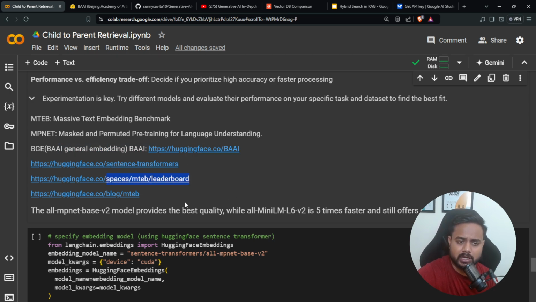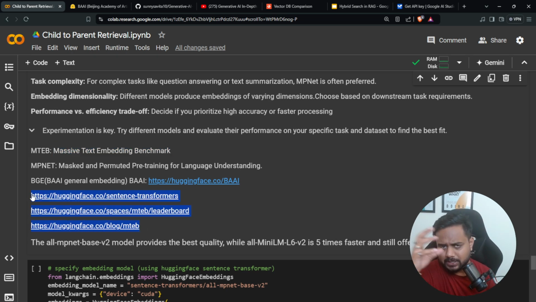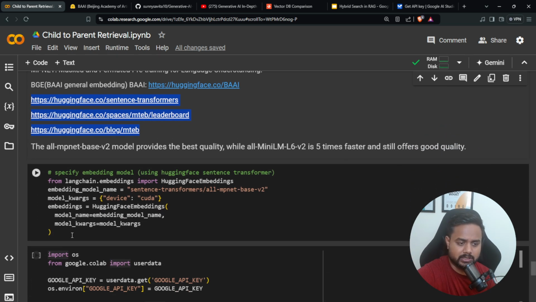Apart from this one, you can check the Hugging Face leaderboard and look into MTEB. What is MTEB, guys? It's the Massive Text Embedding Benchmark. Based on these benchmarks, they select the embedding model. Everything you will find over here. I'll take one separate session, but I've given you these resources. If I explain everything inside this video, it's going to be quite long. So I'll discuss in my next video how you have to decide the embedding model.